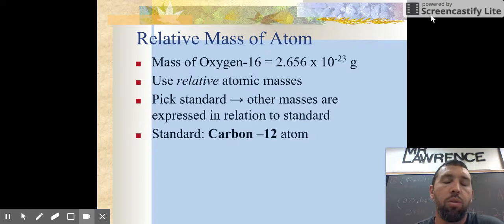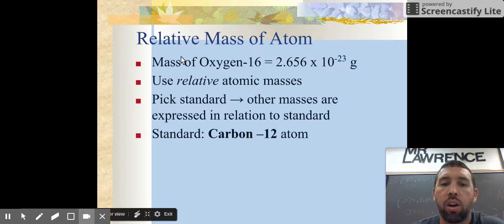Because I rule the world, because I said what this measurement was, we're going to operate off the unit of a Lawrence, which happens to equal 200 pounds, and everything else is going to be measured in either a Lawrence, half a Lawrence, 2 Lawrences, or 3/4 of a Lawrence, whatever it is. So all we did is set a standard, and we compared everything else off of that. The same idea happens in chemistry.